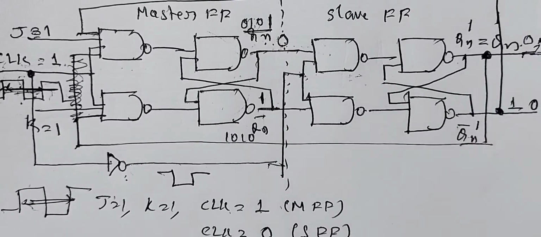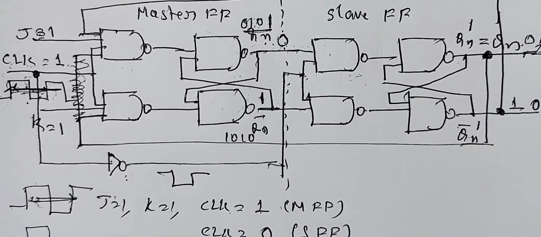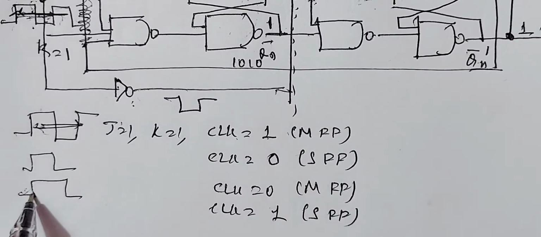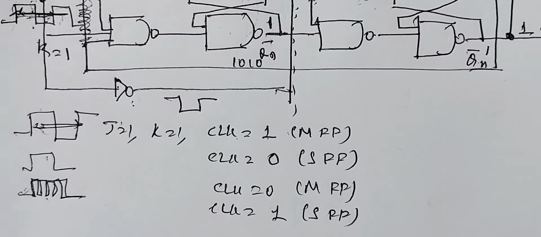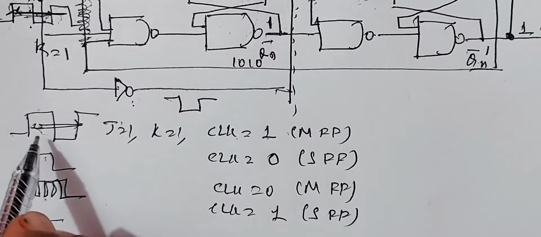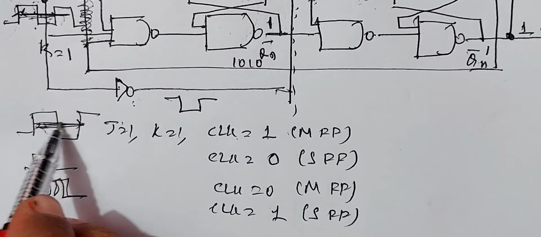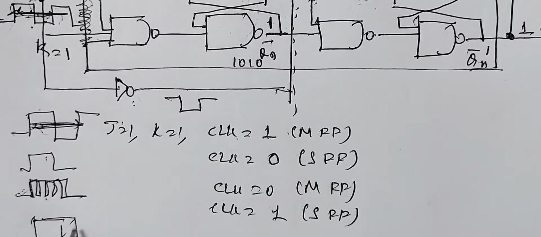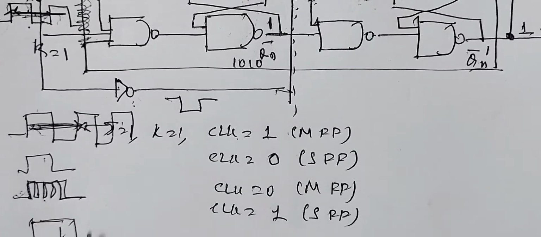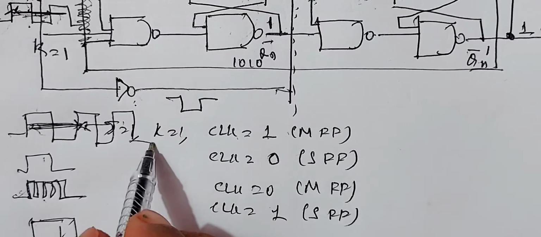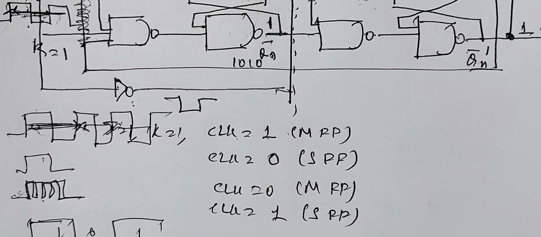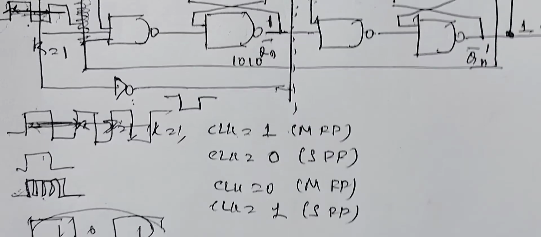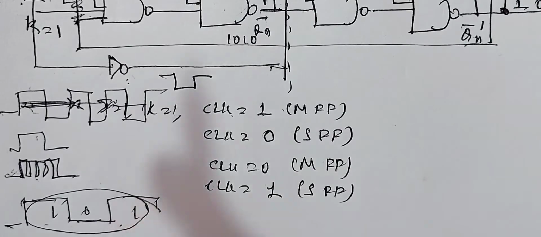Whereas in race around condition, there is a change of state only during the positive cycle of the clock pulse. The toggle condition is for the entire period of the positive and negative clock pulse: the output is 1, for the next entire clock pulse the output goes to 0, and for the next entire clock pulse the output again goes to 1. Therefore, the output changes state from 1 to 0, 1 to 0. This is called the toggle condition, and there is a difference between toggle condition and race around condition.